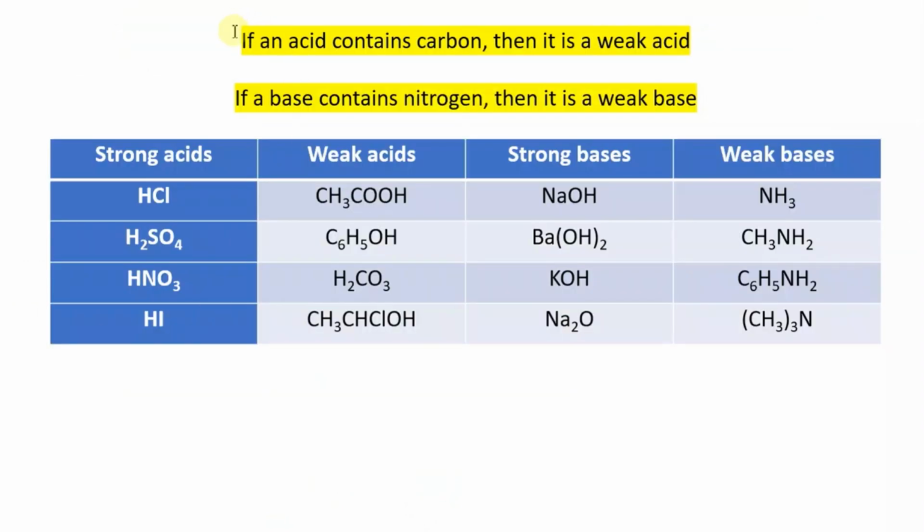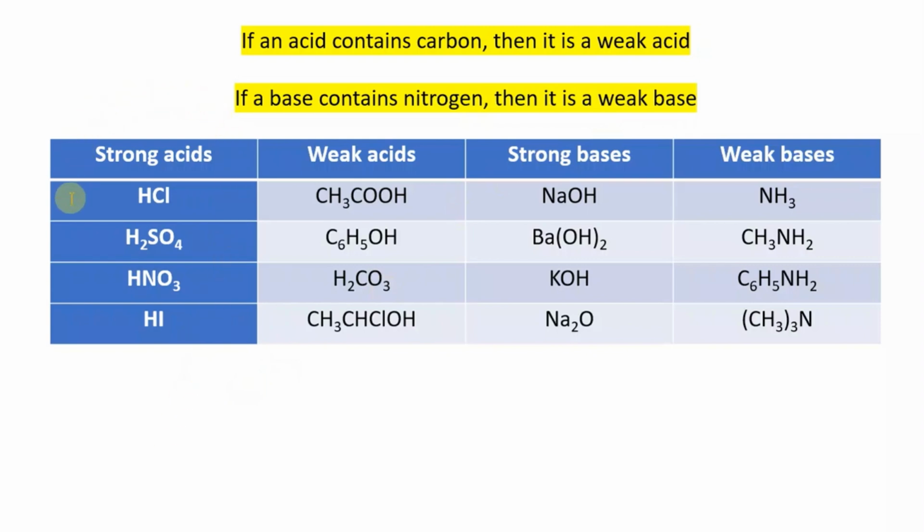If I'm generalizing, and I think this is one of the most useful rules, if an acid contains carbon, it's a weak acid. If a base contains nitrogen, it's a weak base. I need to know that the substance is acidic to begin with to say if there's carbon there, it's a weak acid. I need to know that a substance is basic in the beginning in order to say if it contains nitrogen, it's a weak base.